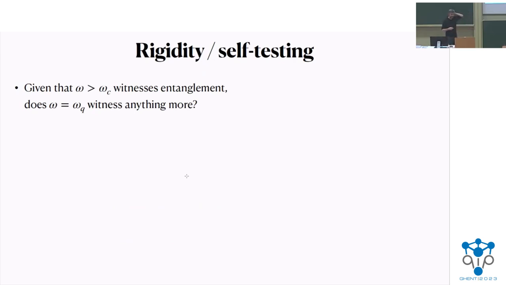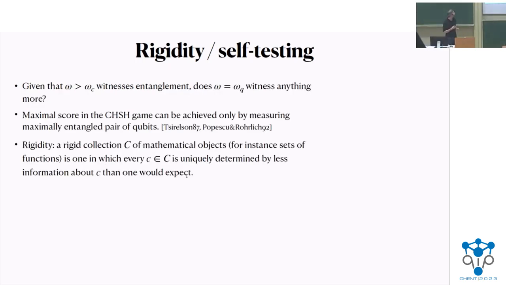Now we could ask if we can get stronger conclusions if we actually reach this quantum bound, the best score that could be achieved with quantum resources. Since any score higher than the classical bound witnesses entanglement, the question is whether we can know something more if we reach the quantum bound. The answer, in the case of the well-known CHSH game, was given more than 20 years ago in the works of Tsirelson, Popescu and Rohrlich, who proved that the optimal score in the CHSH game can be achieved only if a maximally entangled pair of qubits is shared between the players.